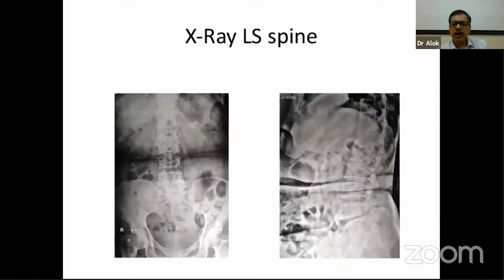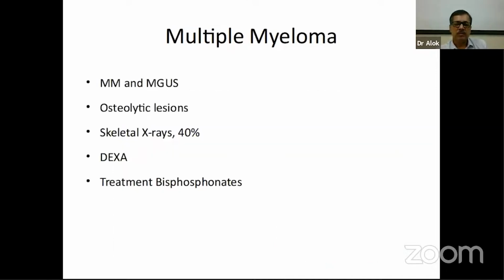Her X-ray scan shows somewhat less bone density, but it is not showing any fracture. Multiple myeloma as well as monoclonal gammopathy of unknown significance, both these conditions are associated with low bone mass and osteoporosis. They can have osteolytic lesions, and skeletal X-rays can pick up lesions in 40% of these cases.